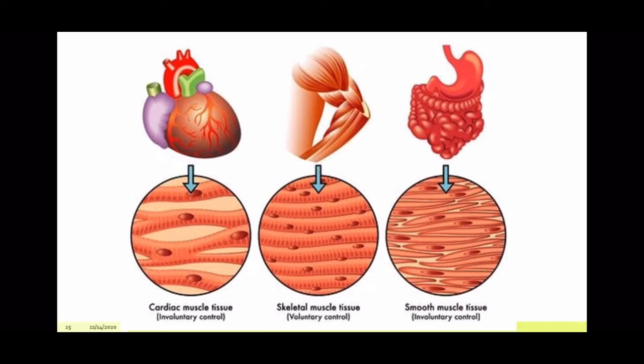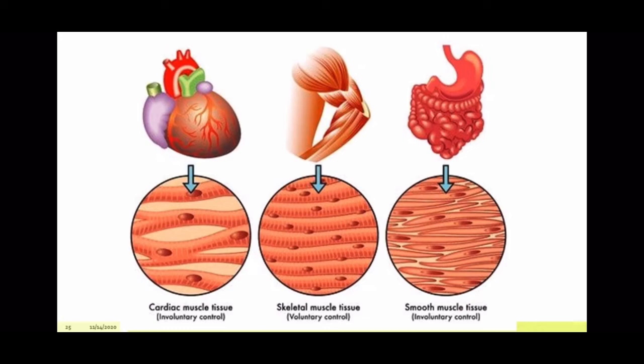The next one is skeletal muscle. Skeletal muscle is a voluntary muscle. That means these are the muscles which are attached to the bones of our body and they work according to our will. Okay. If you look at it, you will see the muscles are multinucleate, many nuclei you can see. They are cylindrical, they do not have branches. They have dark and light bands present on them.